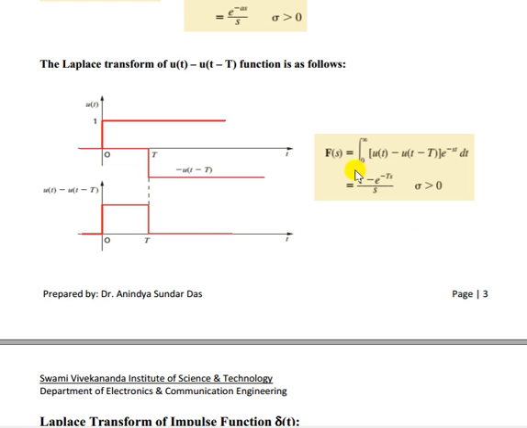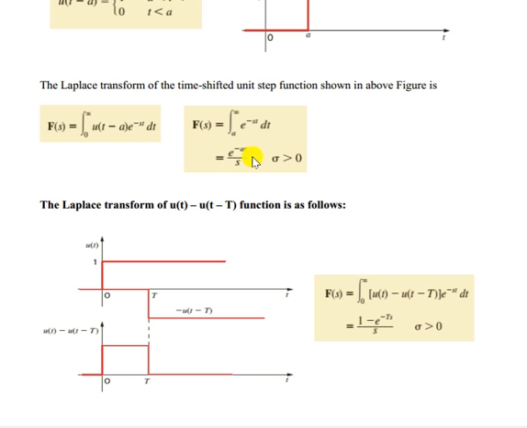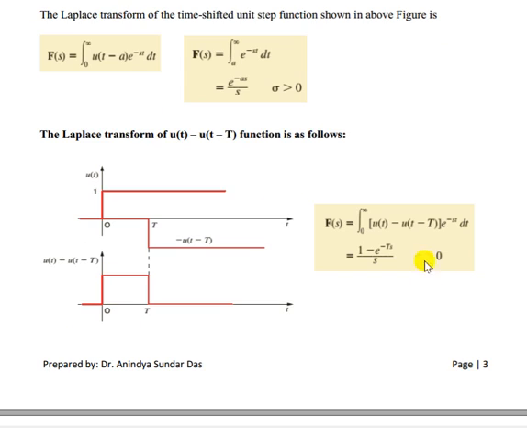Now if you integrate that over 0 to infinity, u(t) minus u of t minus T times e to the power minus st dt, what you will get? The u(t) part of e to the power minus st dt is nothing but 1 by s, and for u of t minus T, that part will be e to the power minus Ts by s, because it started from T instead of the previous case where it started from a. So what you will get is 1 minus e to the minus Ts, divided by s.